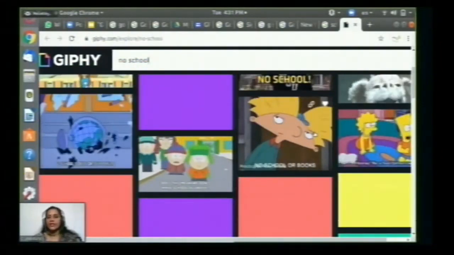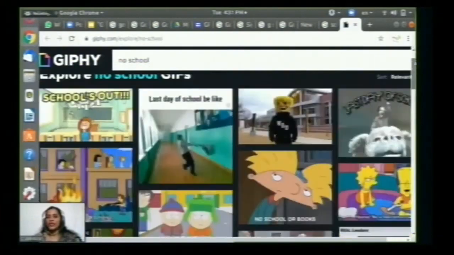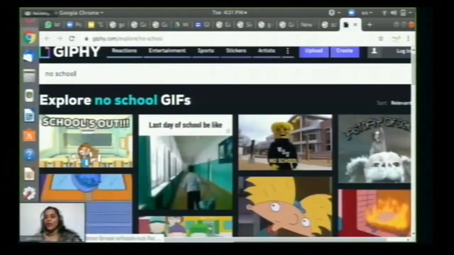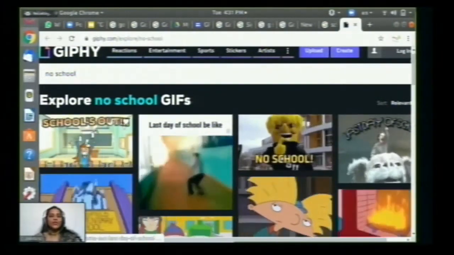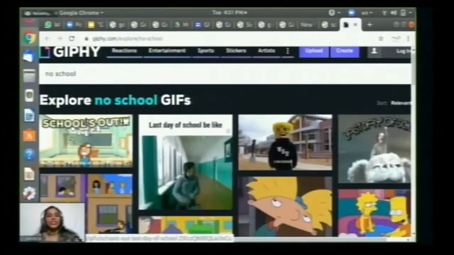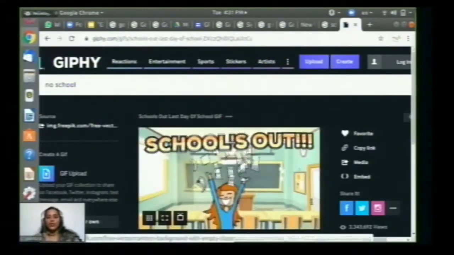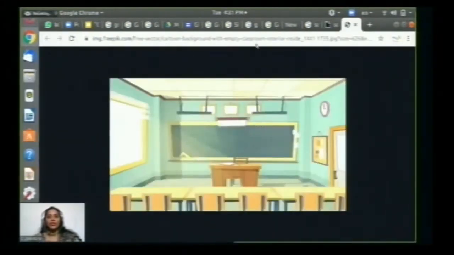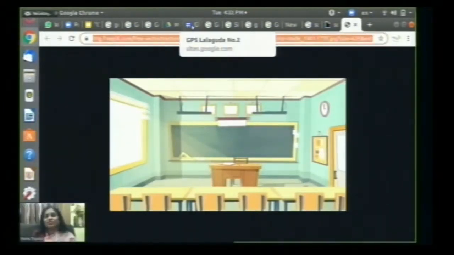So let us select one of the GIFs. Because I am talking more about joyful learning, I just want to make the children attracted toward the school. So I'll be using so many interactive things in my teaching. So this is the school out GIF. So just copy the link to the image.